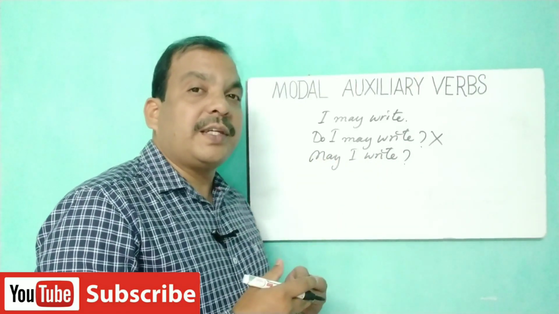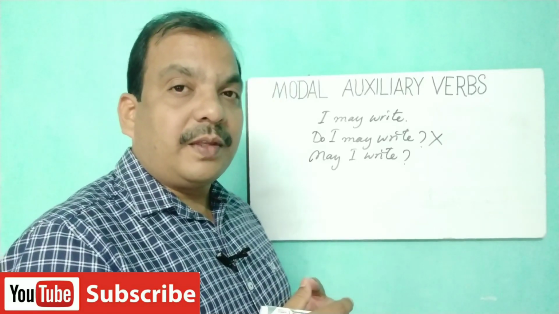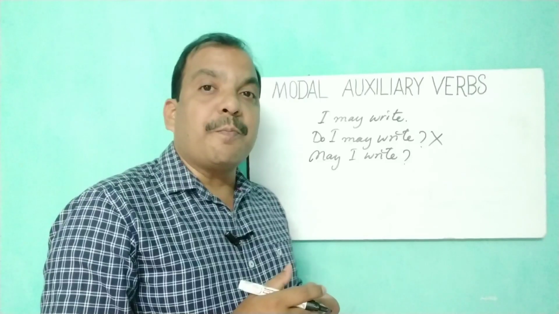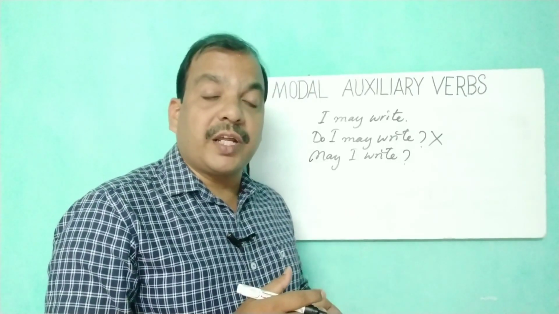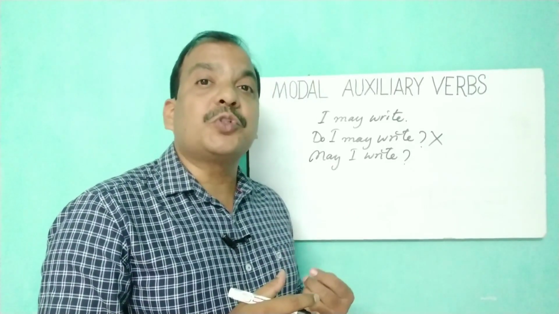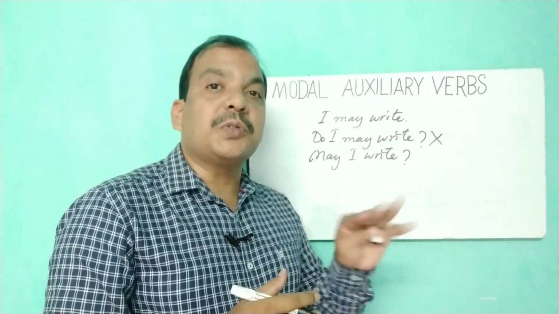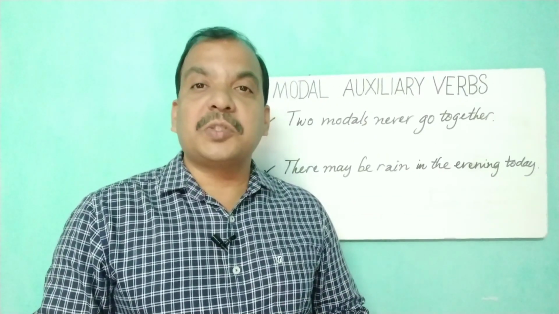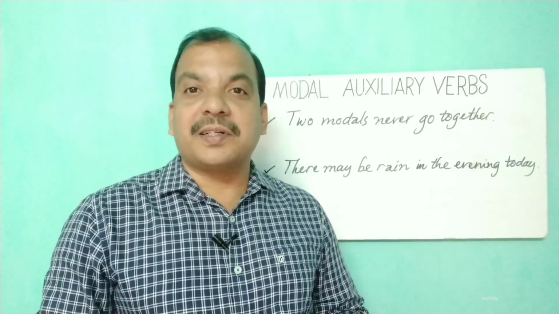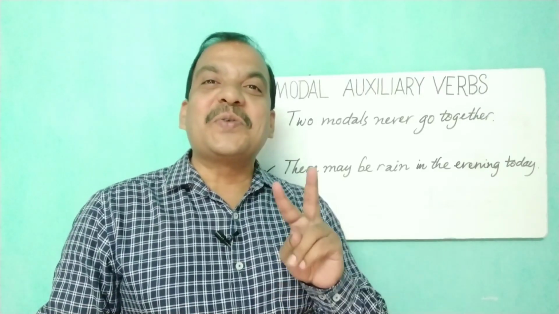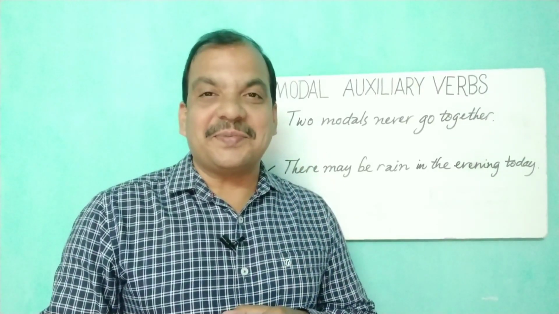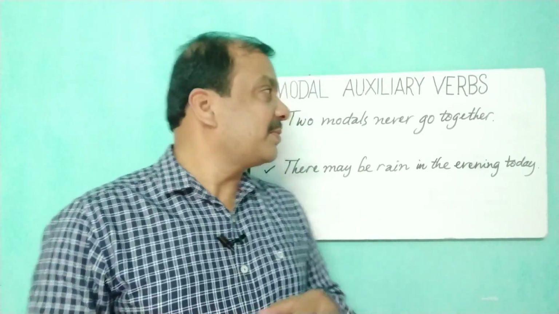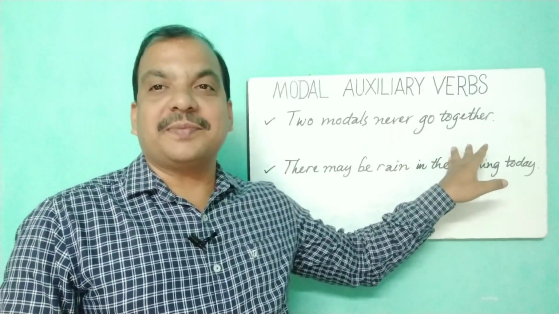And sometimes also you see that we use to before and after the other verbs. But before and after modal auxiliary verbs, we never use to may or may to like that. To should or should to. I will can do this work. You must can complete the work. My dear friends, two modals never go together. We can never use two modals in a single sentence. Remember this. Two modals never go together.